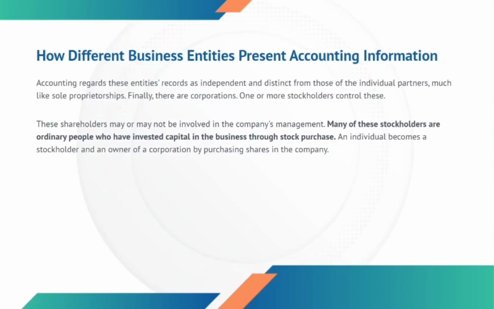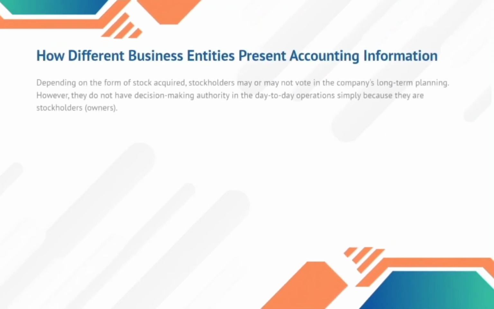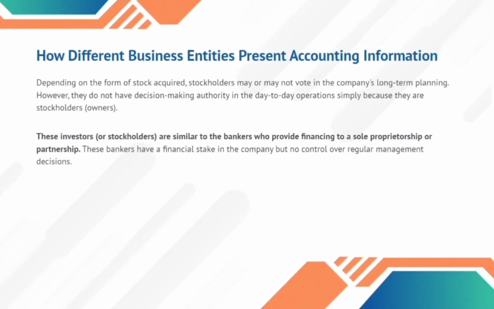Finally, there are corporations. 1 or more stockholders control these. These shareholders may or may not be involved in the company's management. Many of these stockholders are ordinary people who have invested capital in the business through stock purchase. An individual becomes a stockholder and an owner of a corporation by purchasing shares in the company. Depending on the form of stock acquired, stockholders may or may not vote in the company's long-term planning. However, they do not have decision-making authority in the day-to-day operations simply because they are stockholders, owners.